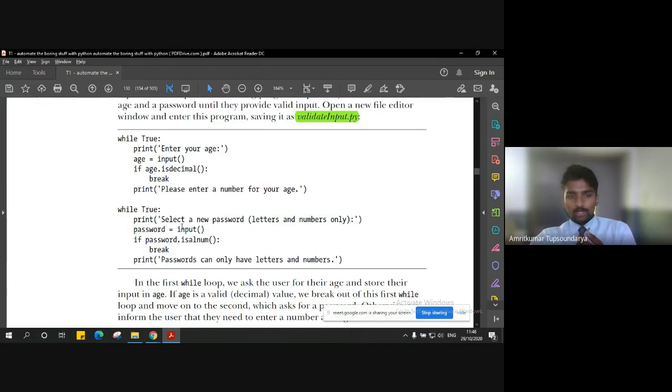variable called password. Now there will be a few people who will be ignoring the hint that we have given, that is letters and numbers only, and again entering whatever they want to enter, right?